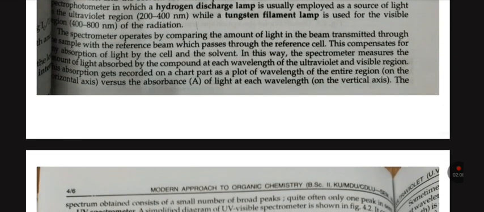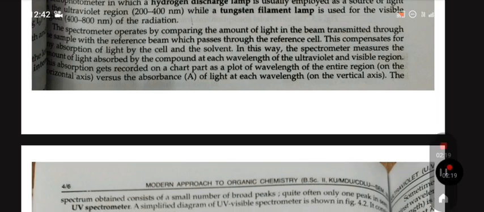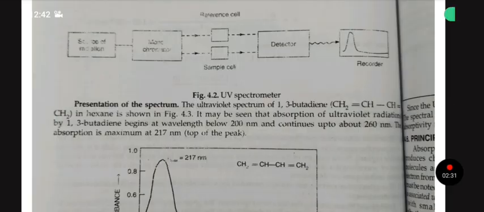The spectrum obtained consists of a small number of broad peaks, quite often only one peak is seen. UV spectrometer. A schematic diagram of a UV-visible spectrometer is shown in figure 4.2. It consists of many parts. This is the figure 4.2 showing the UV spectrometer.